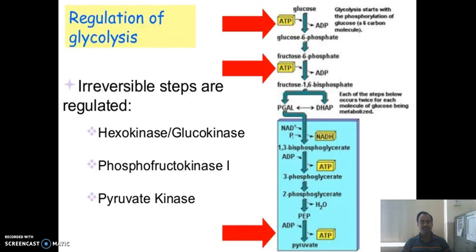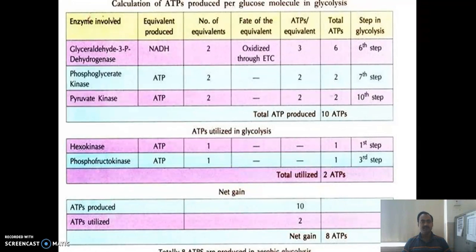Next, regulation of glycolysis. Glycolysis is controlled by three enzymes: hexokinase, phosphofructokinase, and pyruvate kinase. All these enzymes catalyze irreversible reactions. Next, the calculation of ATP produced per glucose molecule in glycolysis. Three main enzymes are used for the synthesis of ATP: glyceraldehyde 3-phosphate dehydrogenase, phosphoglycerate kinase, and pyruvate kinase, particularly in steps number 6, 7, and 10.